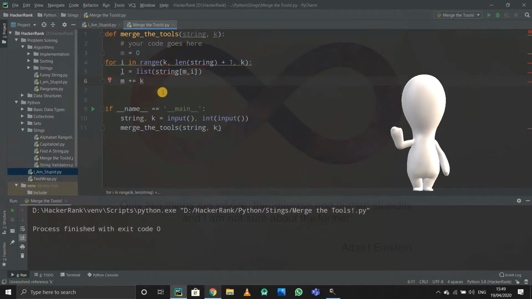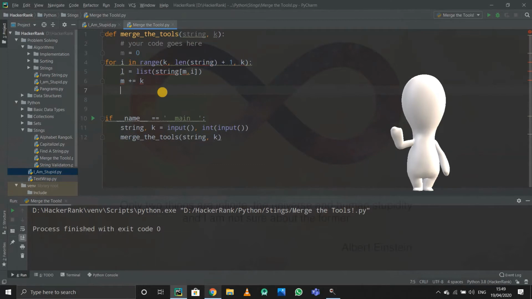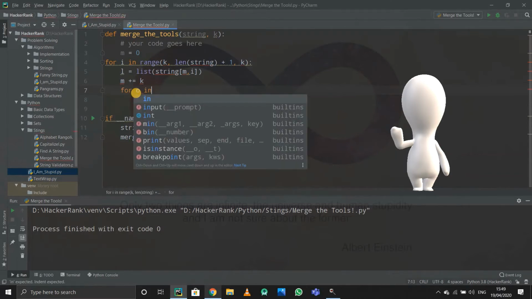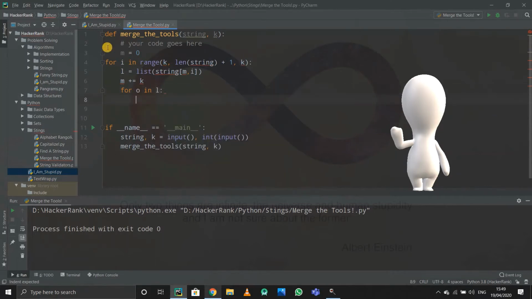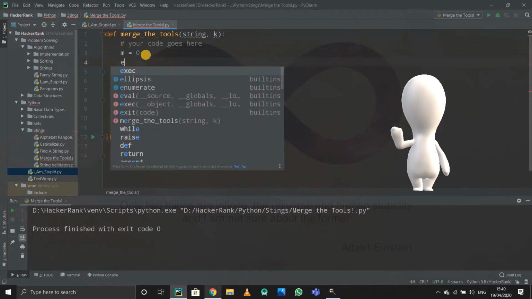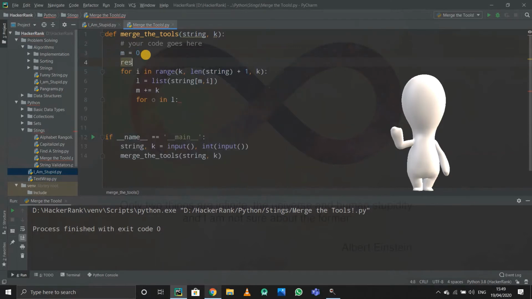Okay, so now I have to print it. So for printing, I have to remove the repeated elements first. For removing the repeated elements, suppose I write for o in L, and for that I'll have to start a new list because I don't want the repeated elements, right? I'll just start a new list called res, and res is an empty list.